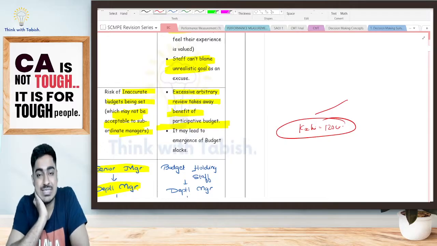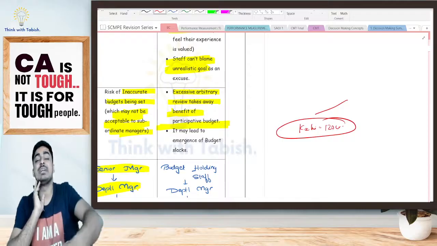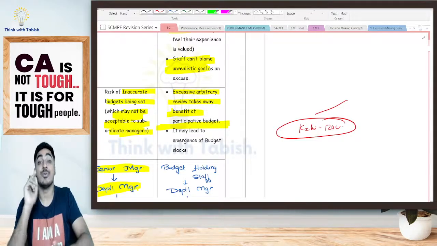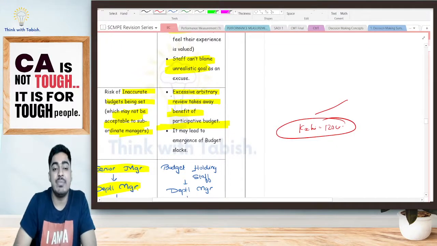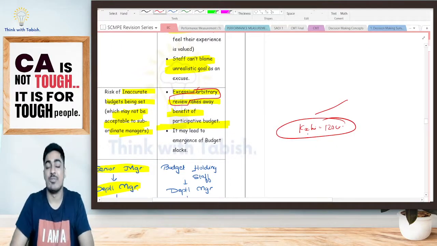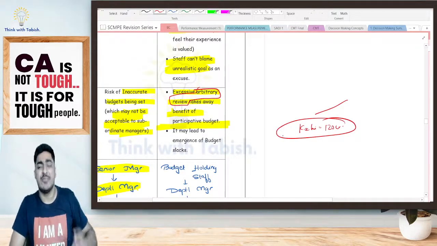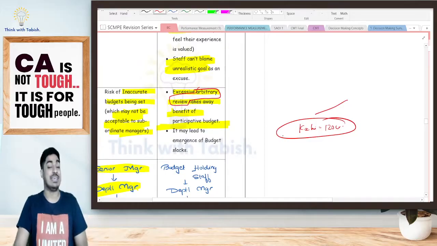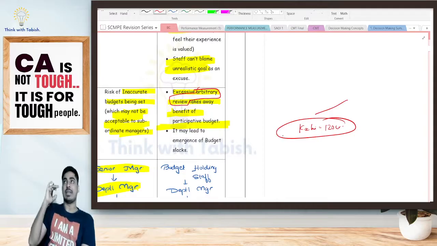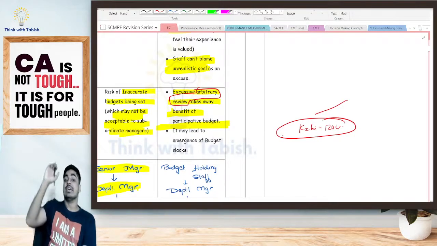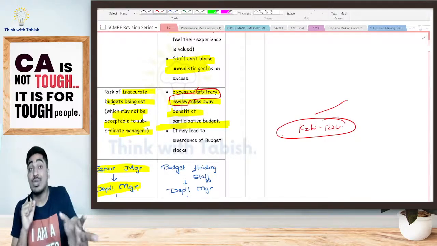What are we doing, students? Here, just for name's sake, we are trying to make it a participative, bottom-up approach. However, in reality, it is a top-down approach only. Whatever budget my lower-level person gives has to be reviewed, but with excessive arbitrary review, I am unnecessarily adding a percentage. Ultimately, I have some target in my mind: at the back of my mind, next year I should achieve 1 lakh crore. But just for namesake, I ask him to prepare his budget.